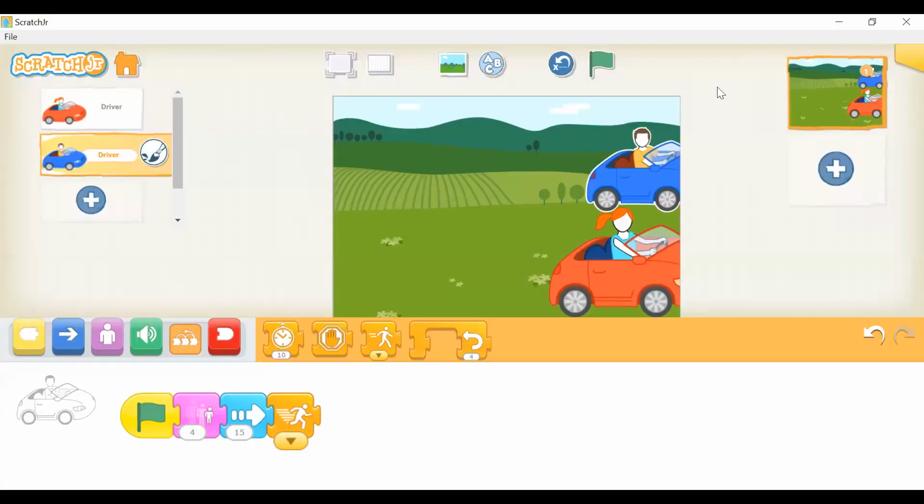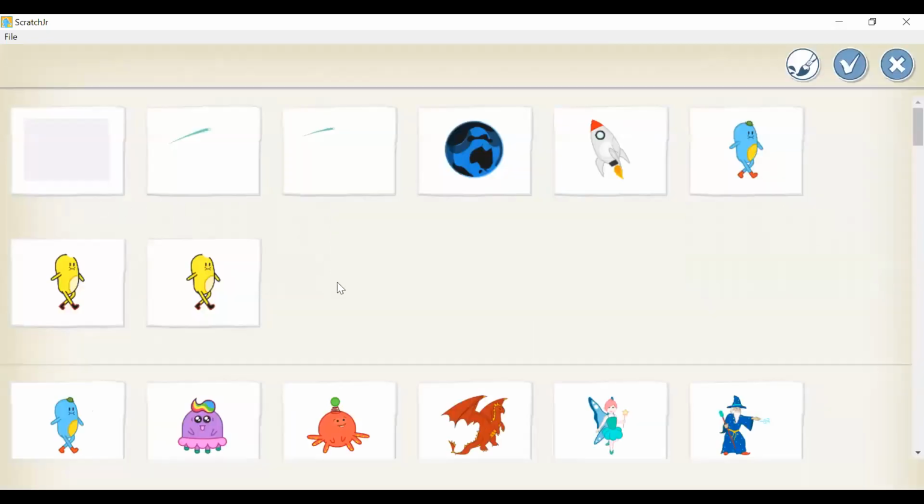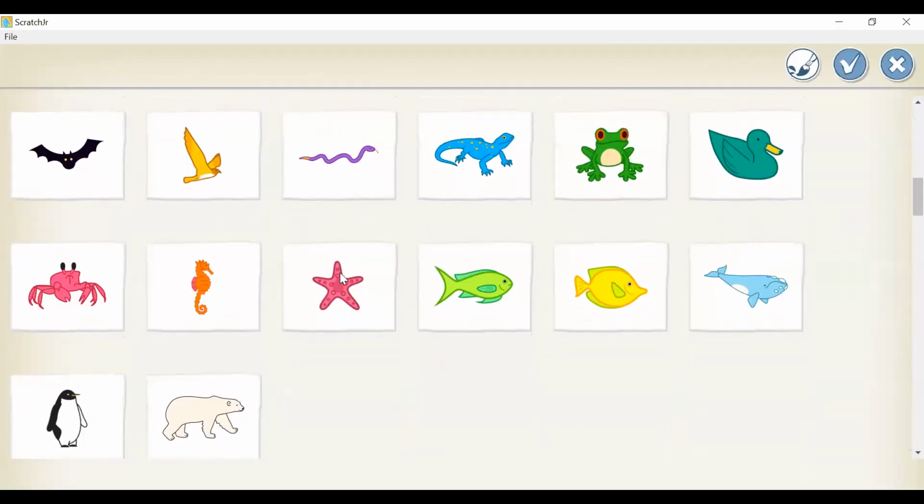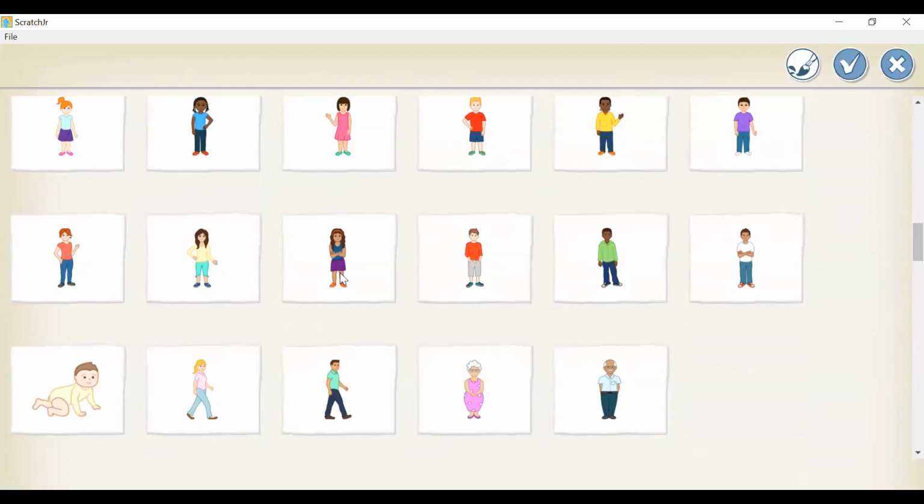Since this is a race, let's add an audience so they can watch the race. Go down, you can see people. Choose 3 people that you would like to see this race.